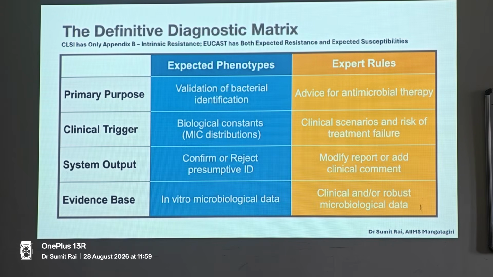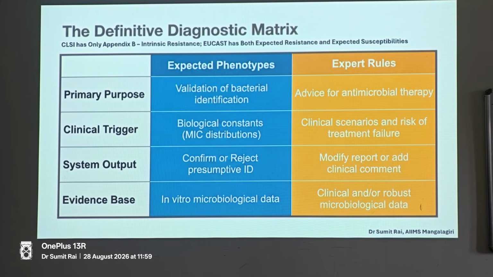It's primarily based around your in vitro microbiological data. So it is totally in vitro and a laboratory based technique, whereas when you extrapolate it towards the clinical side, they become your expert rules. For example, if this is group A streptococcus, it has to be susceptible to penicillin, that means I can give penicillin or ampicillin to the patient. So it gives you the advice for antimicrobial therapy. So expected phenotype forms the basis for you to give a treatment protocol for the patient.